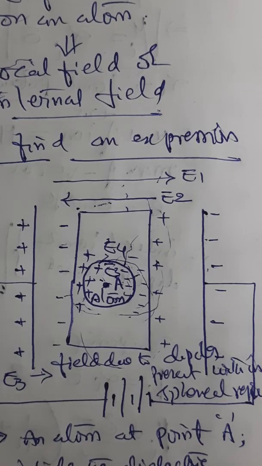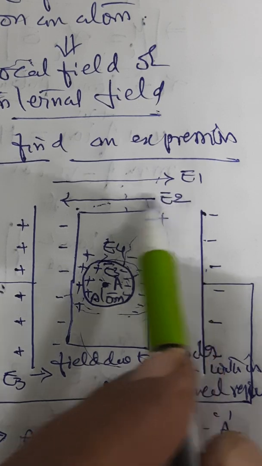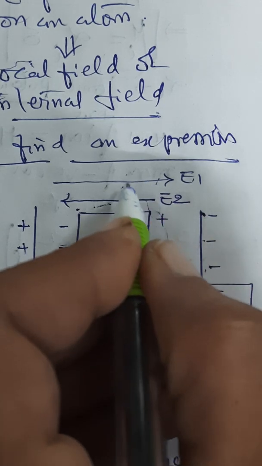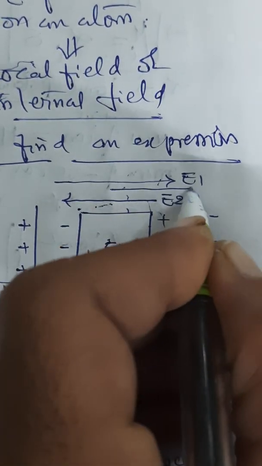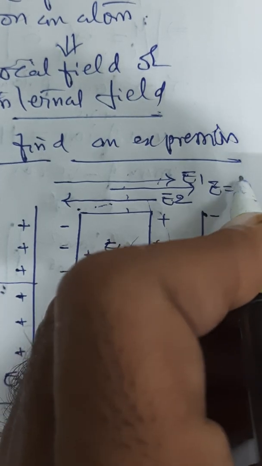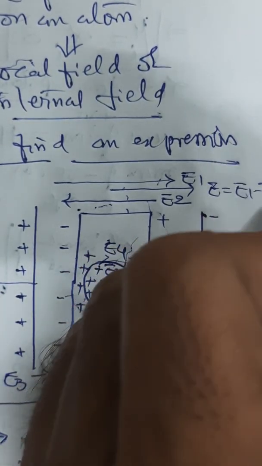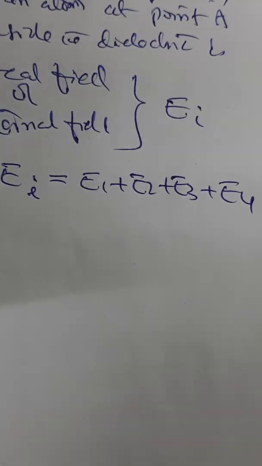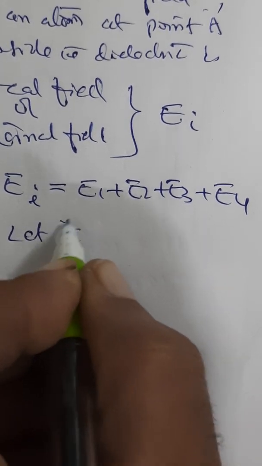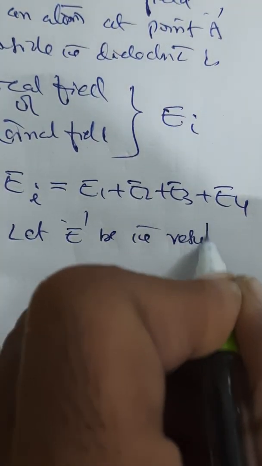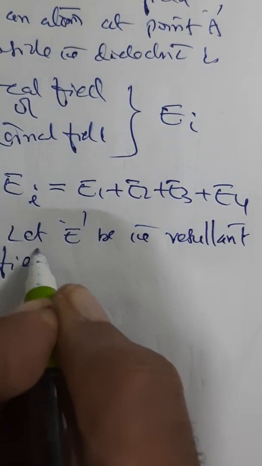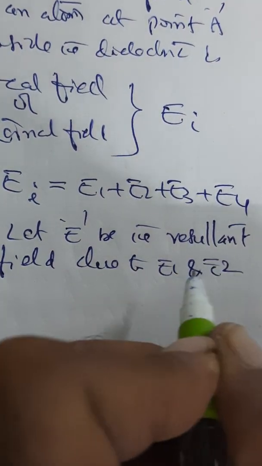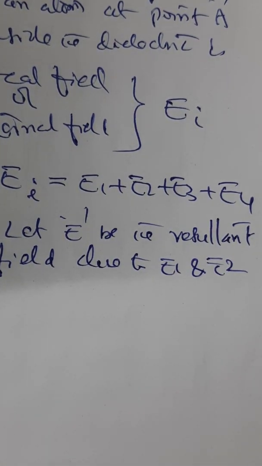Now, the applied electric field and the induced electric field are acting opposite to each other. So because of E1 and E2, let the resultant field be E, which is E1 minus E2. So let E be the resultant field due to E1 and E2. That is one consideration.